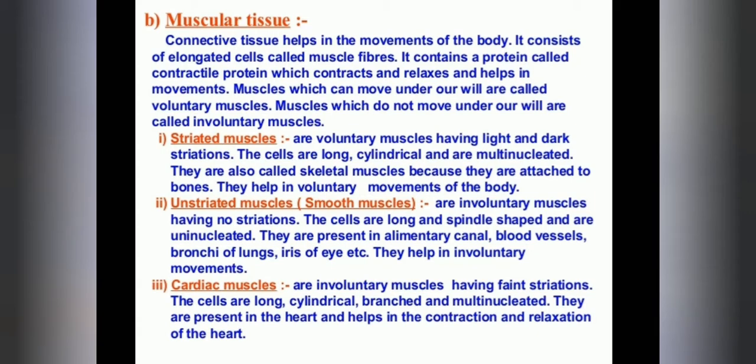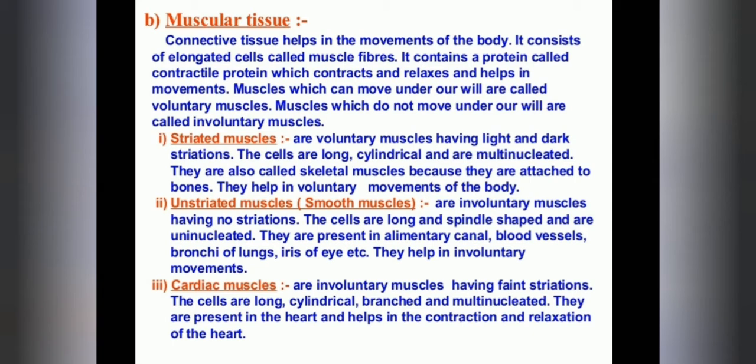It contains a special type of protein called contractile protein. This protein helps muscles contract and relax, and also helps in the movement of the body.